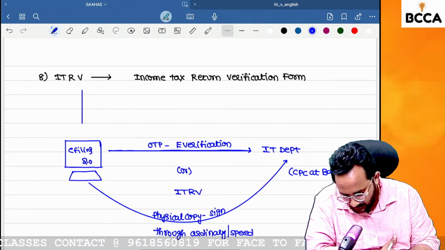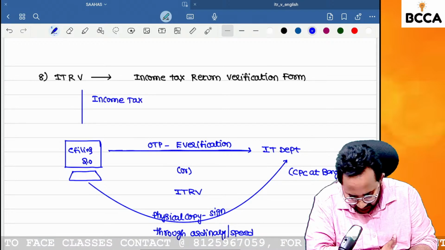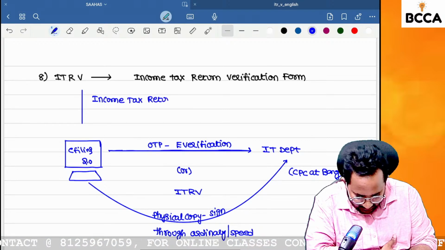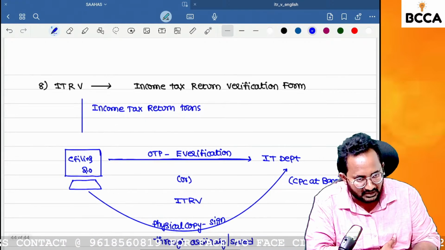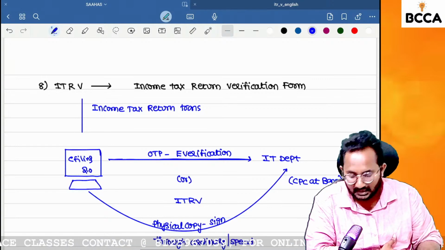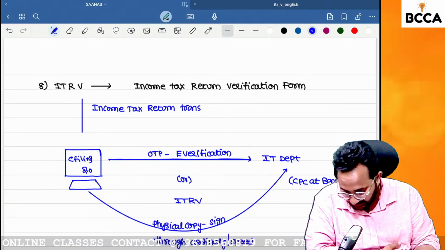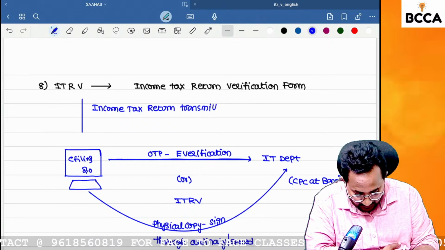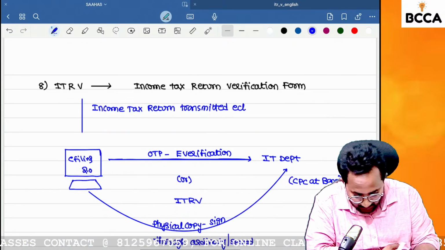Income tax return transmitted electronically: I will fill in all the details using e-filing only, but only the signed form is sent by post. So the income tax return is transmitted. Can you tell me how it reaches the IT department? Electronically.